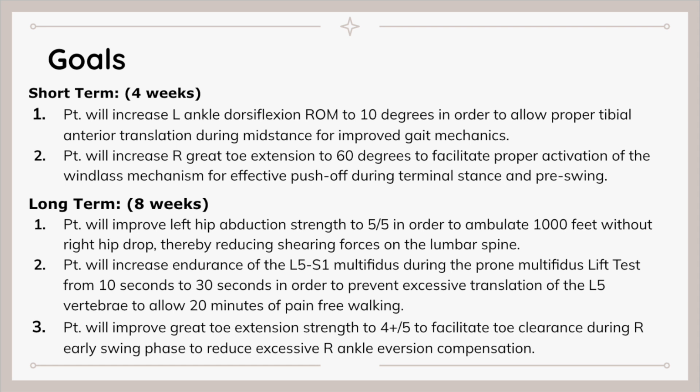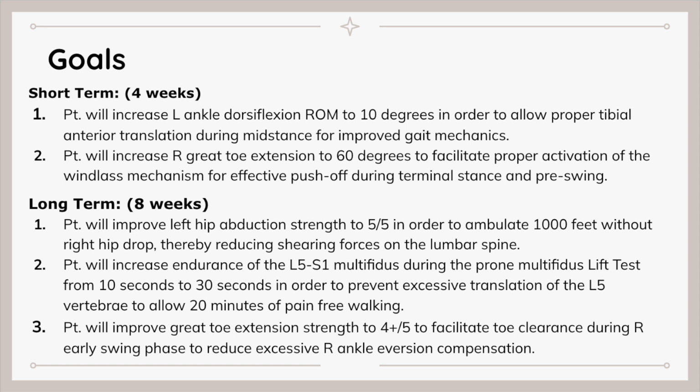So we came up with the following goals for our patient. In the short term, at the 4-week point, our patient will increase left ankle dorsiflexion range of motion to 10 degrees in order to allow proper tibial anterior translation during mid-stance for improved gait mechanics. Our second short-term goal would be that the patient will increase right great toe extension to 60 degrees to facilitate proper activation of the windlass mechanism for effective push-off during terminal stance and pre-swing.